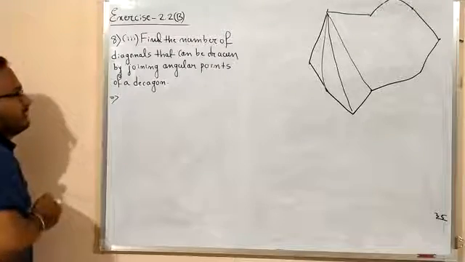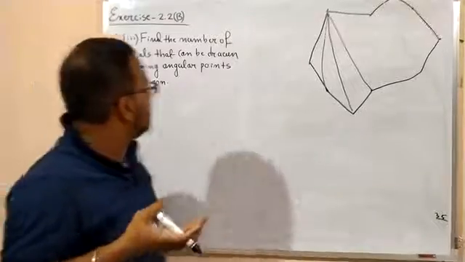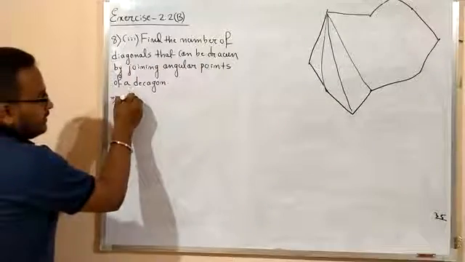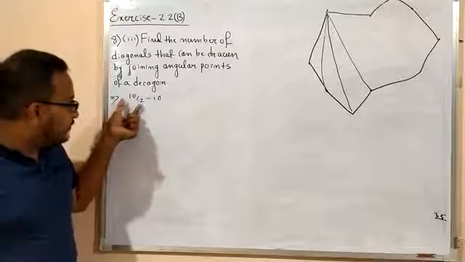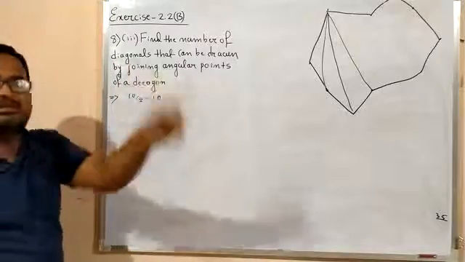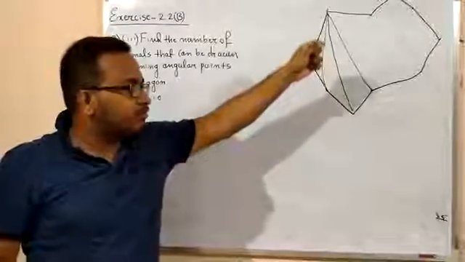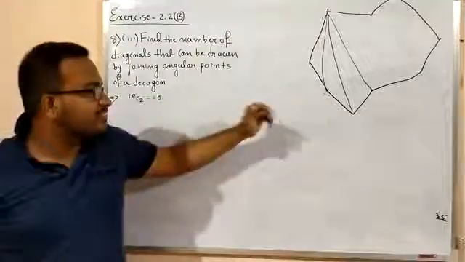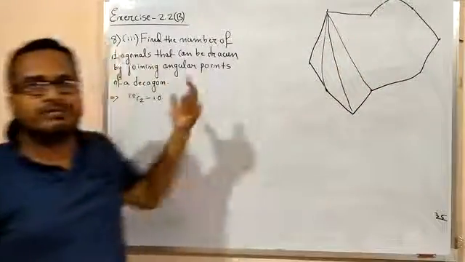Simply you can write: the number of diagonals that can be formed by joining the angular points of a decagon is equal to 10C2 minus 10, right? Because from this 10C2 we will get the total number of straight lines. And we have seen that those 10 straight lines are not considered diagonals, isn't it? So just remove those 10 straight lines, and all the remaining straight lines can be considered diagonals of this decagon.